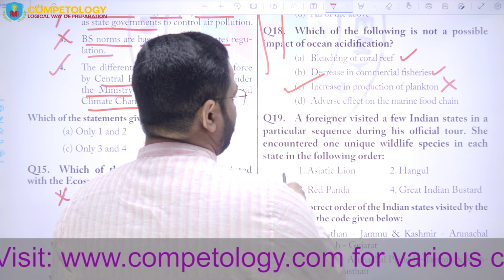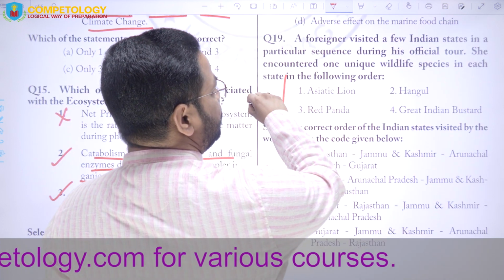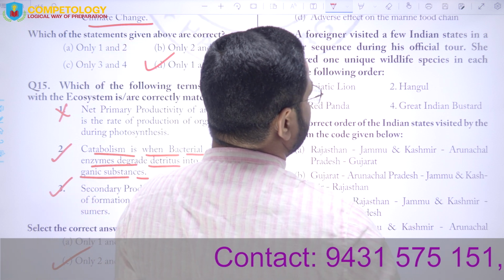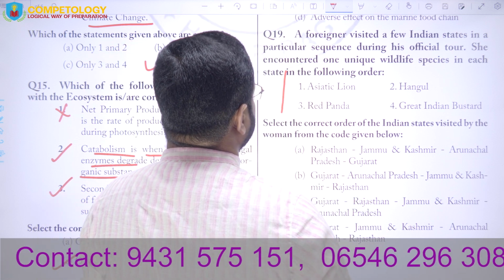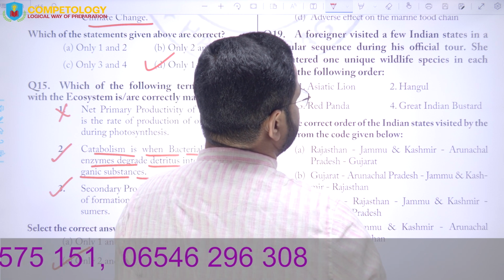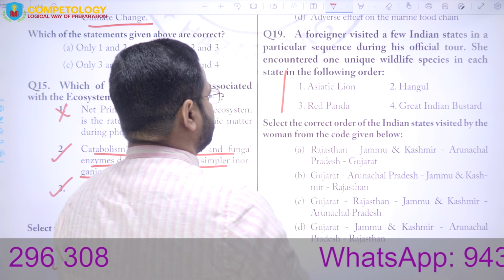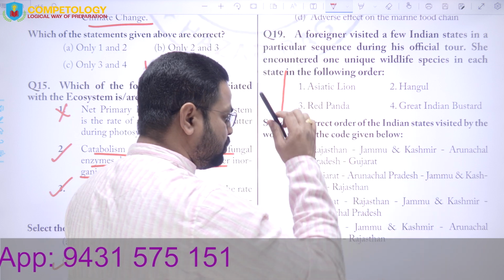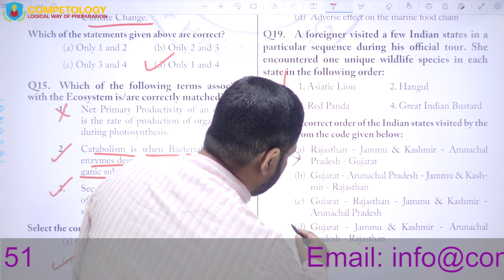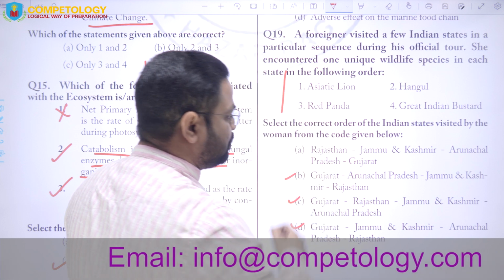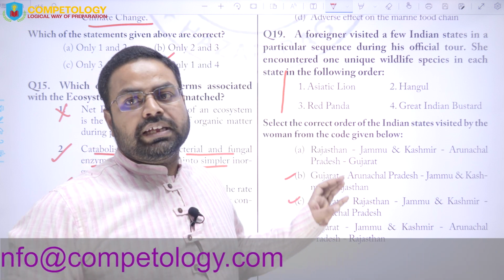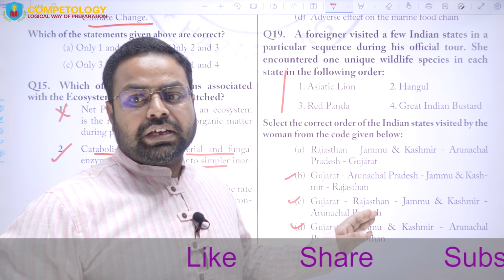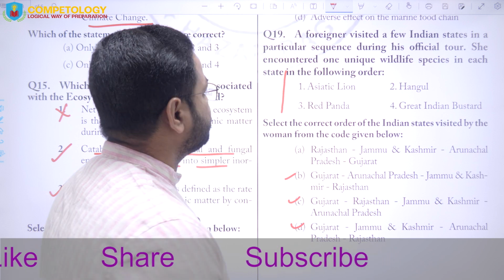Next: a foreigner visits a few Indian states in a particular sequence. During his official tours, he encountered one unique wildlife species in each state in the following order. Asiatic lion. So first of all you should go to Gujarat. Gujarat is first in these three options. Asiatic lions are found in the Gir Lion Reserve of Gujarat.